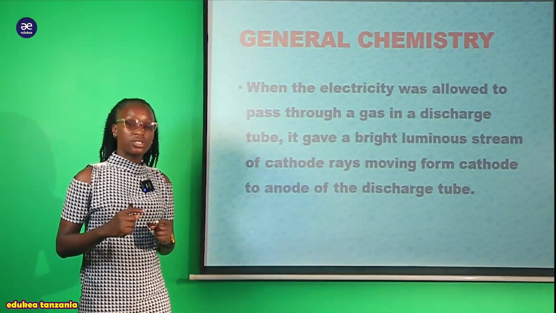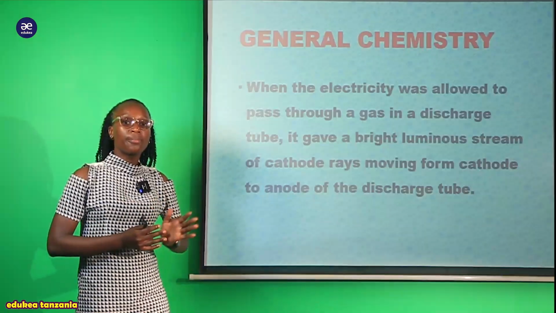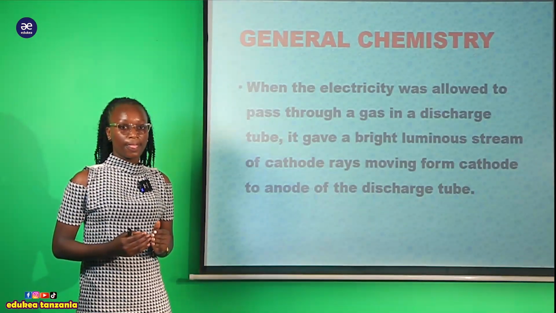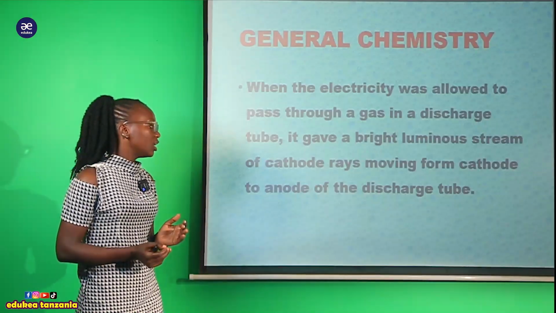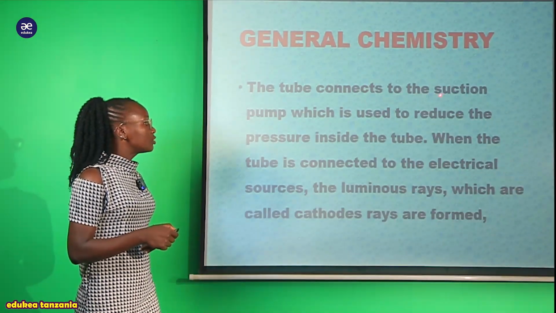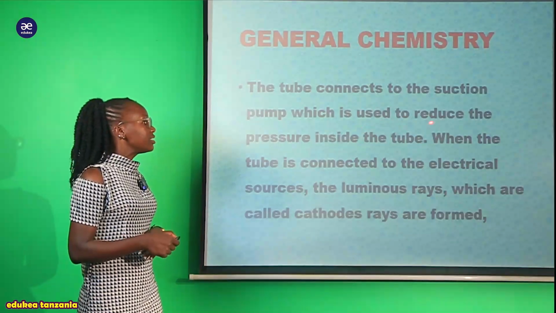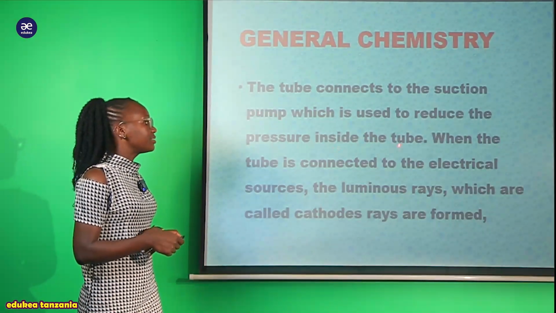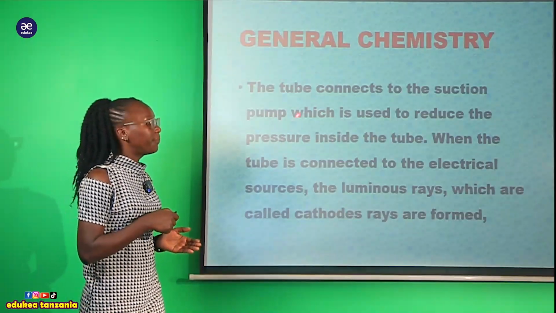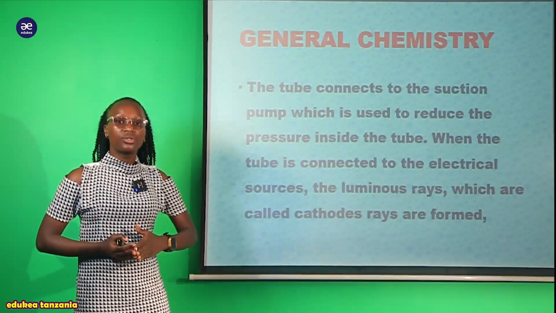They tend to move from the cathode plate toward the anode plate through the discharge tube. The tube was connected to a suction pump, which is used to reduce the pressure inside the tube.